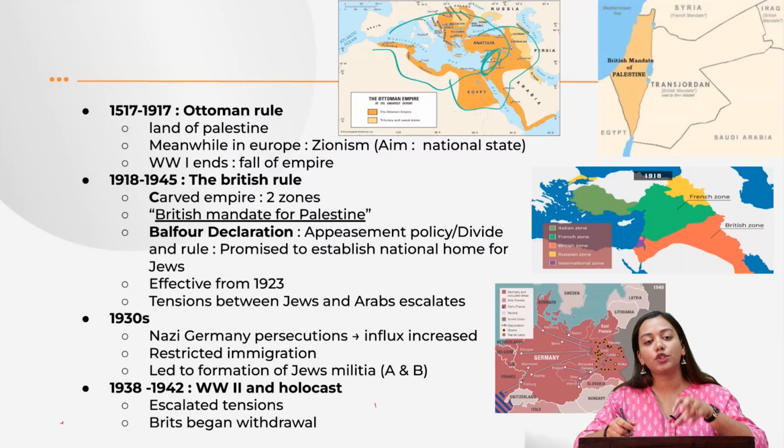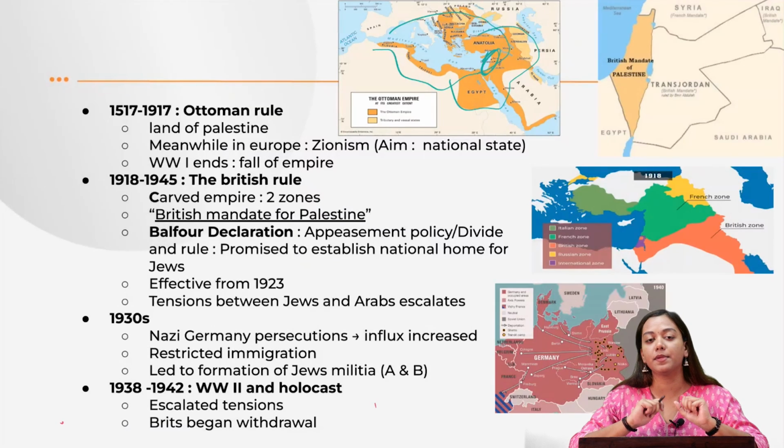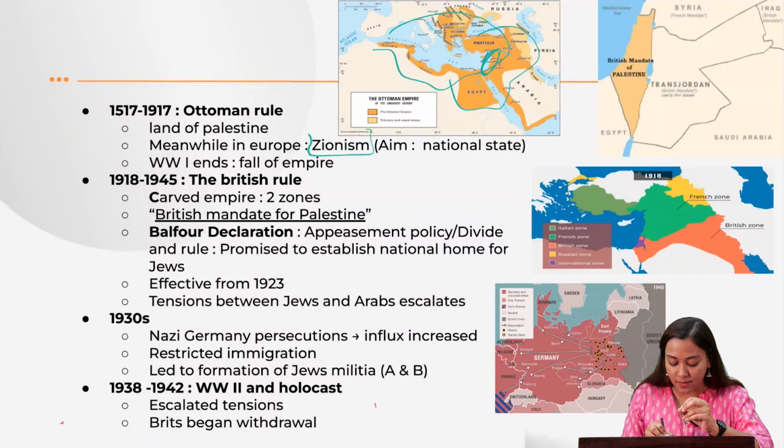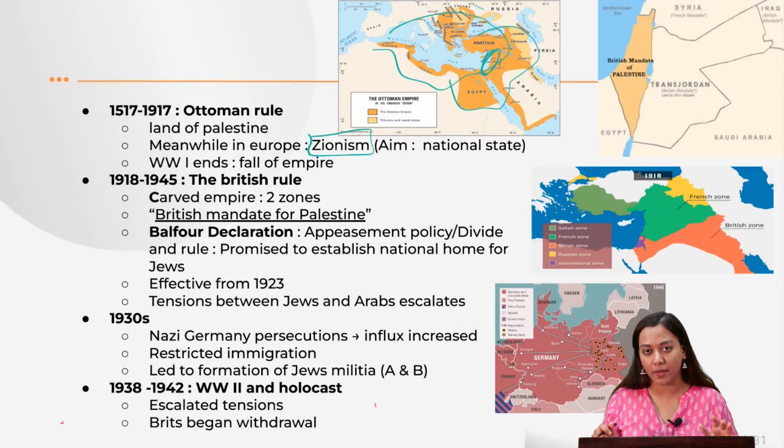Where did these Jews resort their habitat? They started moving towards safer places like the Middle East, like some European nations, for example, Serbia and Russia. Over there, they started consolidating themselves into a group. And this movement was known as the Zionism movement. This was meant to snatch back their holy land from the Arab people, from the Ottoman Empire.